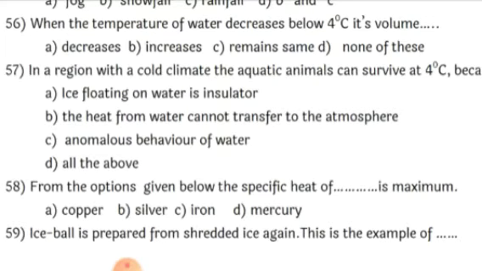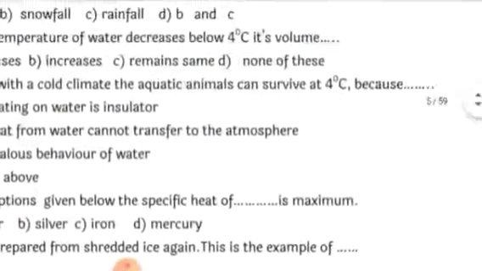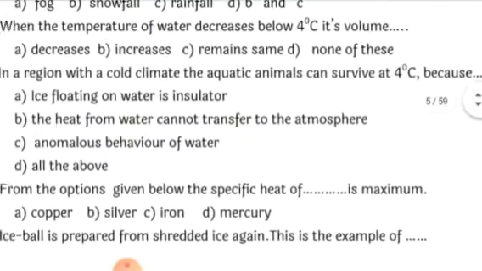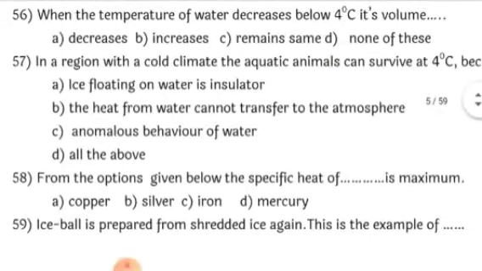Next, in regions with a cold climate, aquatic animals can survive at 4 degrees Celsius. It's because of the anomalous behavior of water. But here there are three options which are correct. One is ice floating on the water acts as an insulator, because there will not be any exchange of heat taking place.